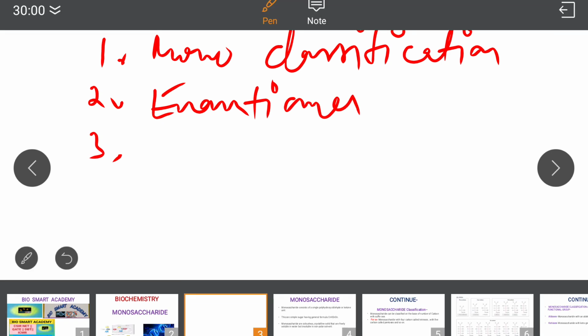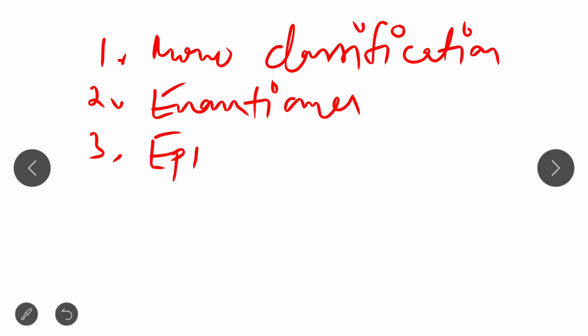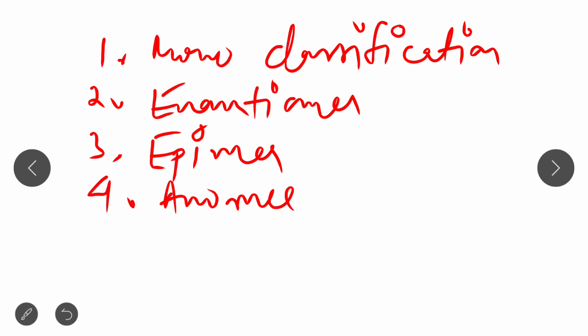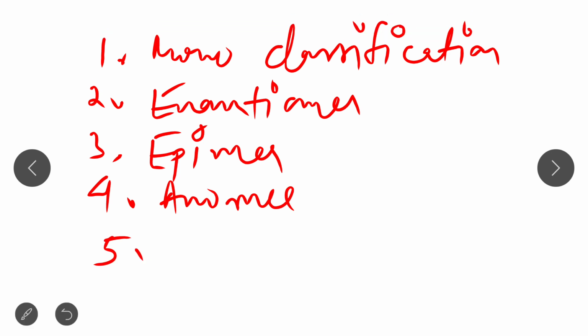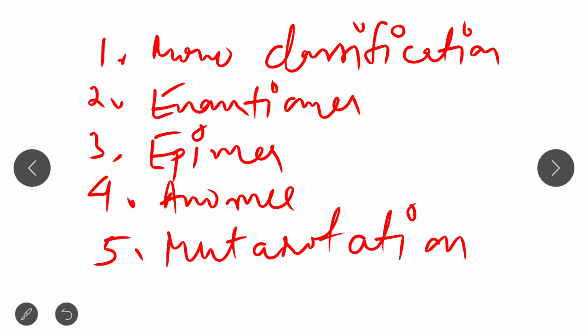Third we will discuss the epimer. Fourth we will discuss the anomer, and last but not the least we will discuss the mutarotation.